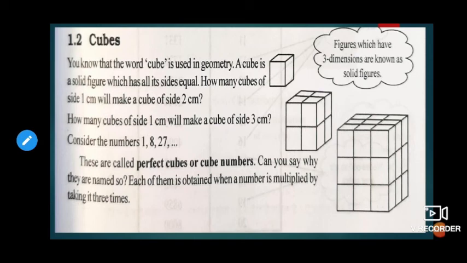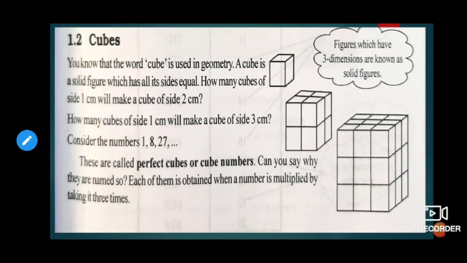This is from geometry. In geometry, a cube is a three-dimensional figure where height, length and width are all the same.